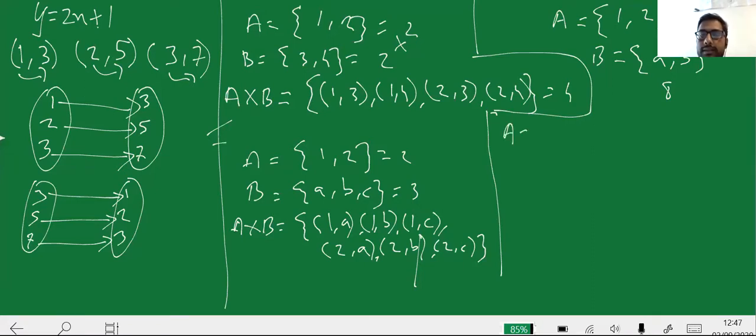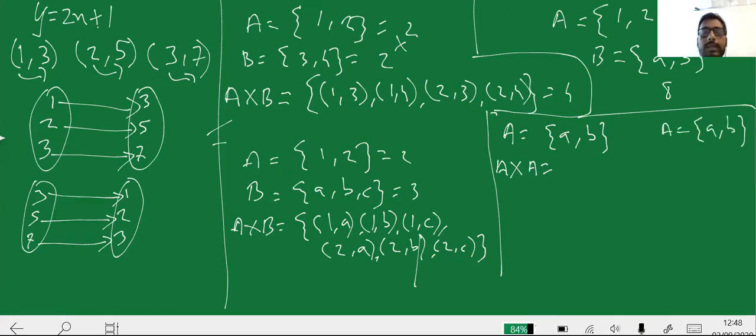Consider that there is a set A which is having 2 elements, A and B. And in this particular case, I don't want to find the relation of A with any other set. I want to find the relation of A with itself. What does that mean? It means that I want to find A cross A. So what would be A cross A? A set A is nothing but A, B. So A cross A would be AA, or I can say AB, or I can say BA, or I can say BB.